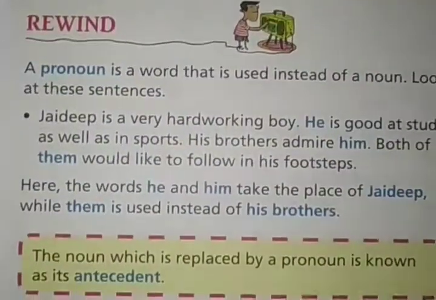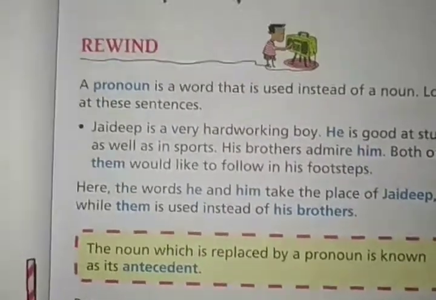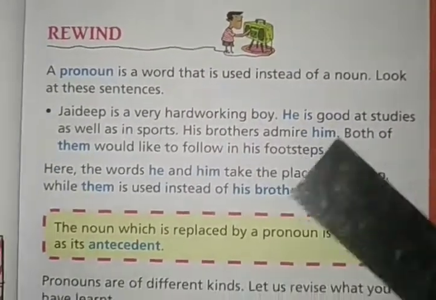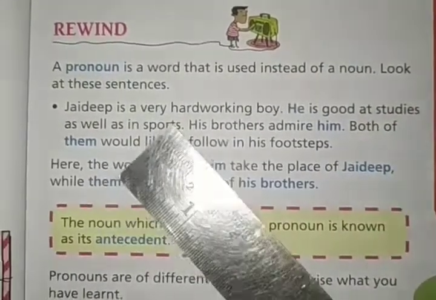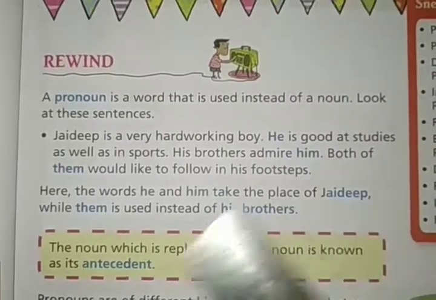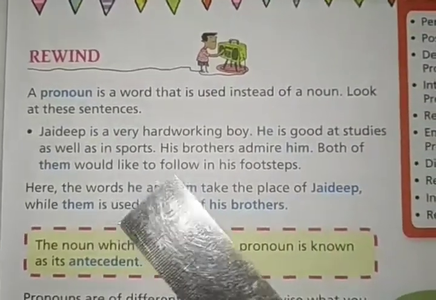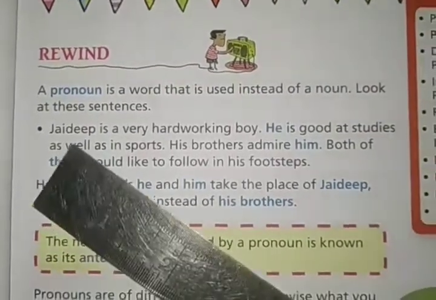Look at the example. Jaideep is a very hardworking boy. He is good at studies as well as in sports. His brothers admire him. Both of them would like to follow in his footsteps. Look, Jaideep is a name, right?